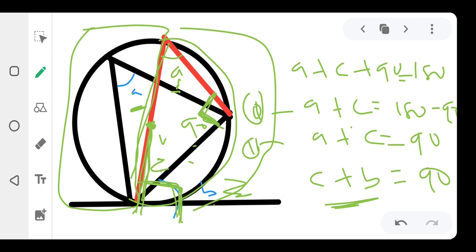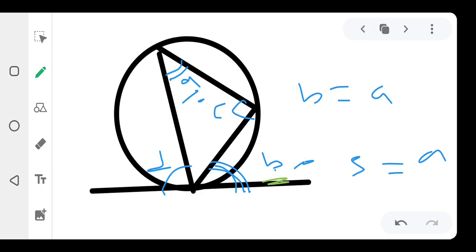So how do you identify the alternate angles? When you have something like this, you know that this B is alternating to this A that is here, and this C is also alternating to this D that is here.